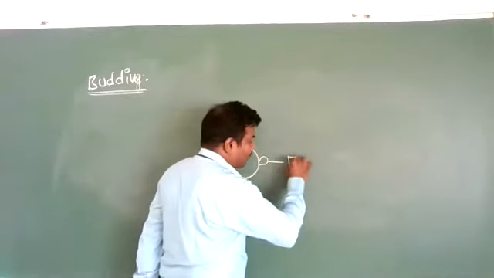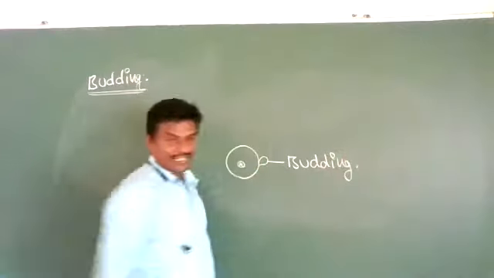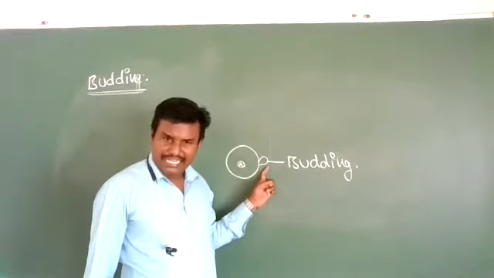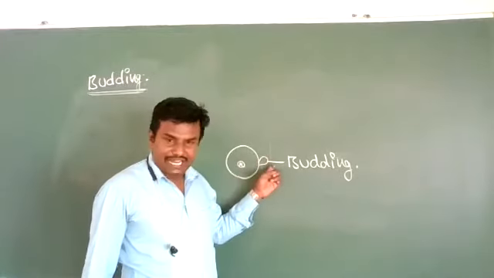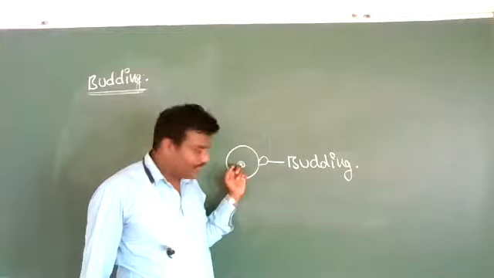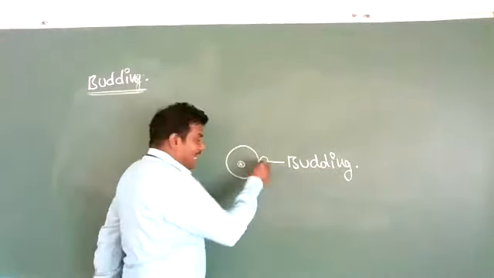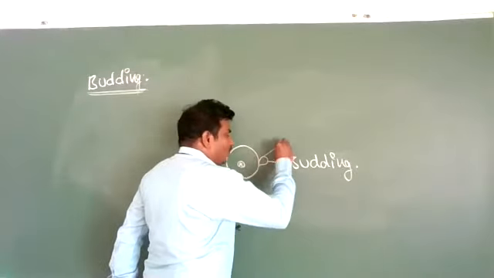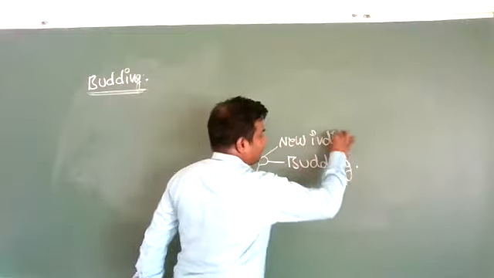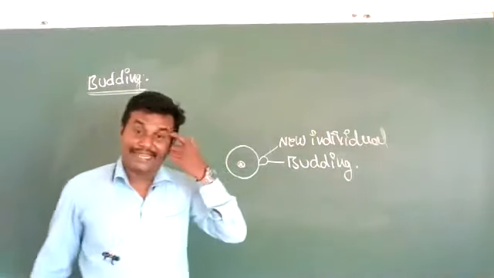This is called budding. The bud grows and develops organs like the parental organism. After that, it detaches itself, cuts off, and develops into a new individual. This phenomenon is called budding.